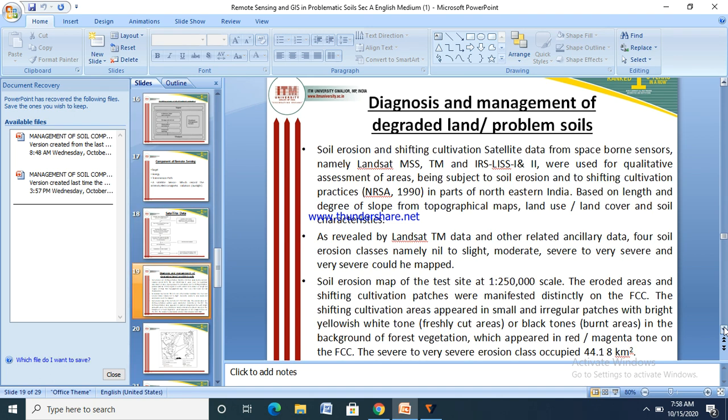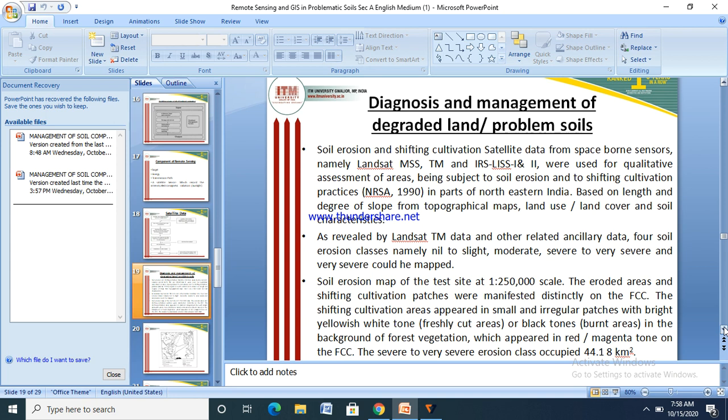Now, what is the use of remote sensing and GIS in diagnosis and management of degraded land and problem soils? Soil erosion and shifting cultivation: satellite data from space-borne sensors, namely Landsat MSS and TM, and IRS LISS I and II, were used for the qualitative assessment of the areas being subjected to soil erosion and to shifting cultivation.